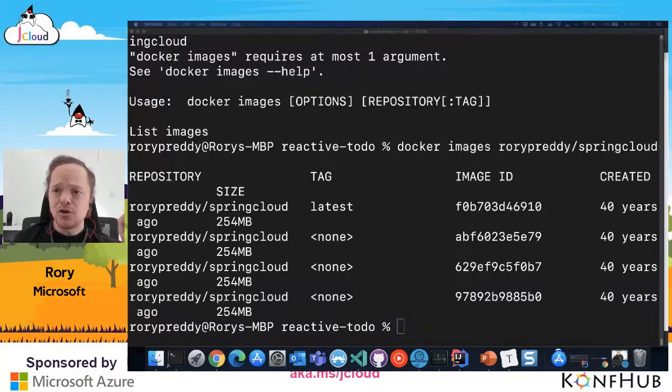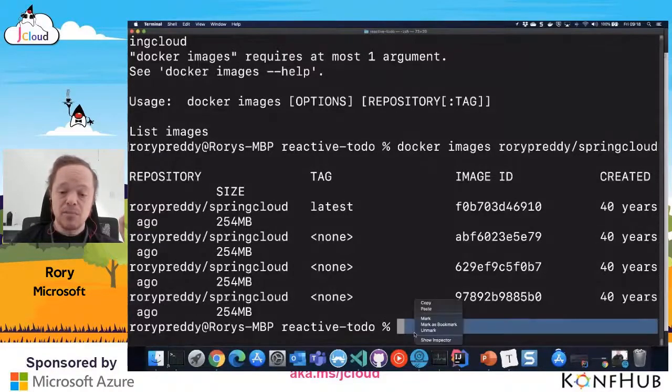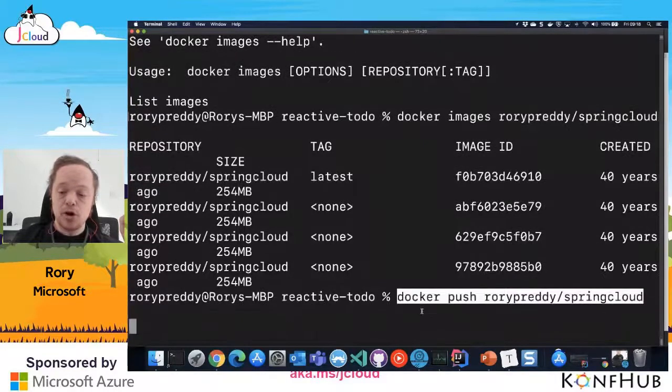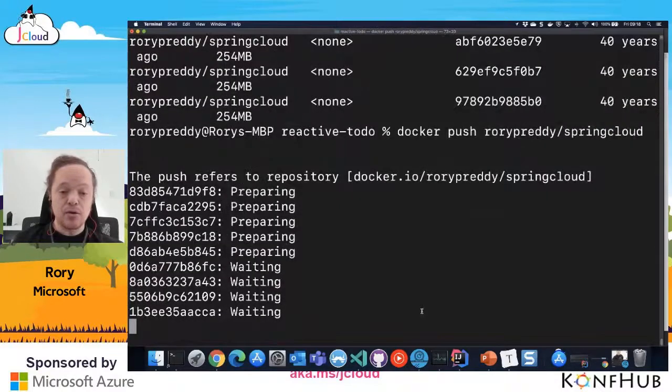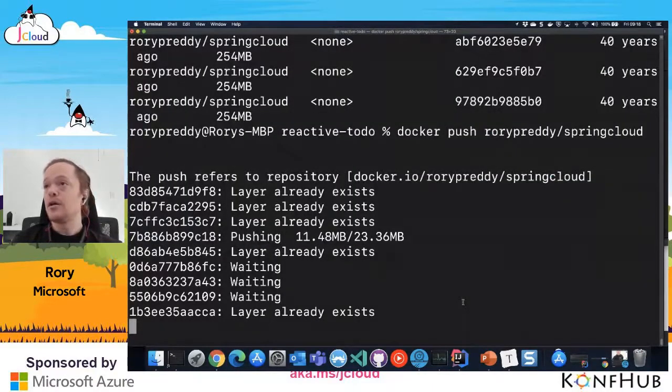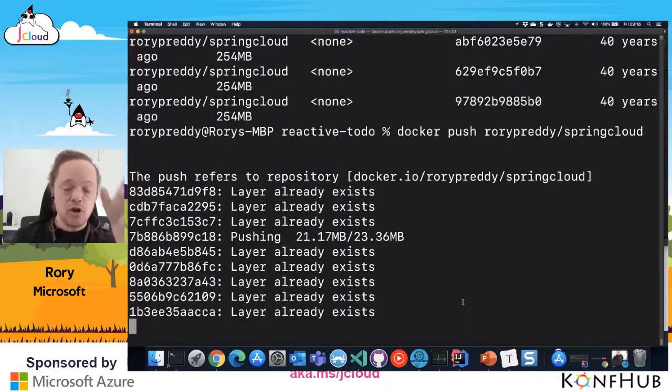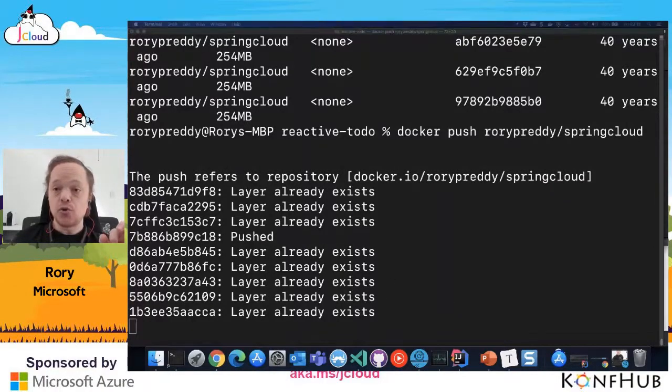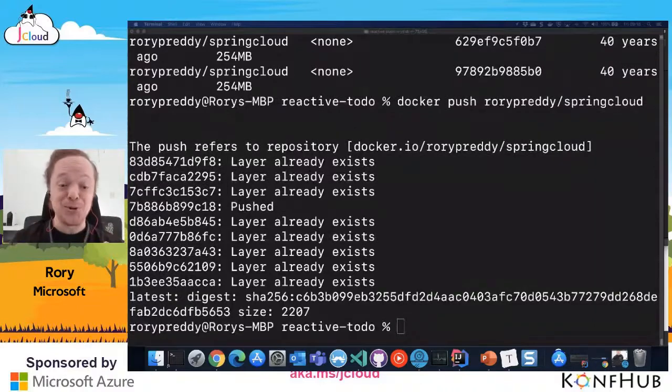Now I'm going to push that to Docker Hub. And you can push this to your ACR registry, your Azure Container Registry also. But I just find that it's simpler if I just go docker push, and then I've got my Spring Cloud registry. Just want to make sure that I'm on time. Let's go into PowerPoint. Well, I can't actually see the time. Where's the time here? Yeah, I'm still really much in time. And it's going to pull those actual layers down, and then I'm going to push this to my container registry and run a Kubernetes cluster from this. Yes, I know, I am brave to actually do that.